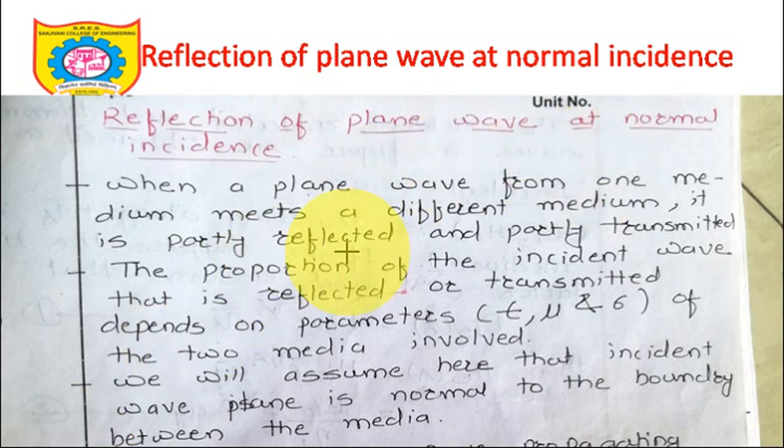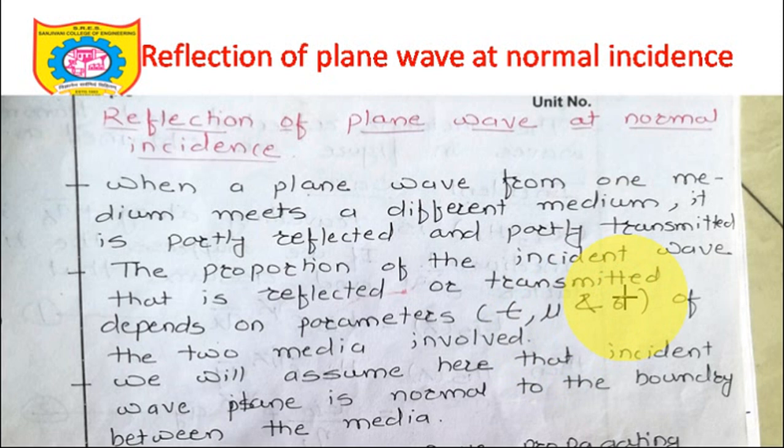So, reflection of plane wave at normal incidence. When a plane wave from one medium meets a different medium, it's partly reflected and partly transmitted. In the previous slide also we went through that the incident wave will be partly reflected and partly transmitted. The proportion of the incident wave that is reflected or transmitted depends on certain parameters.